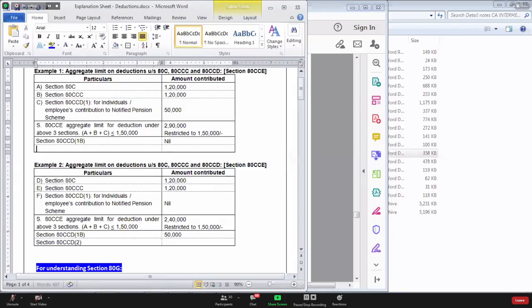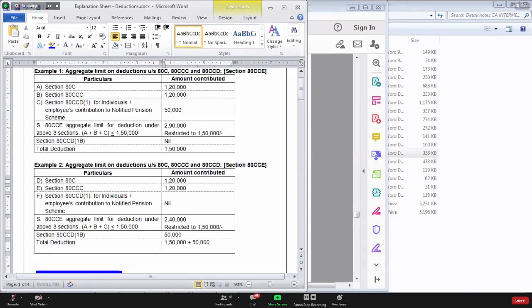So here in example 1, total deduction would be 1 lakh 50 only. In example 2, total deduction would be 1 lakh 50 plus 50 equals 2 lakhs.